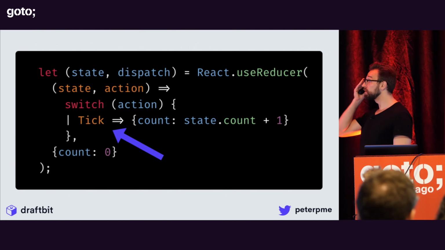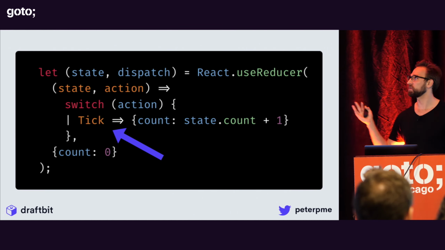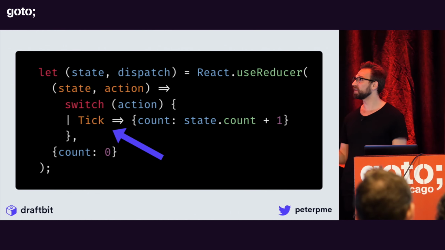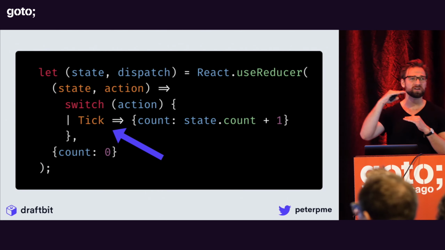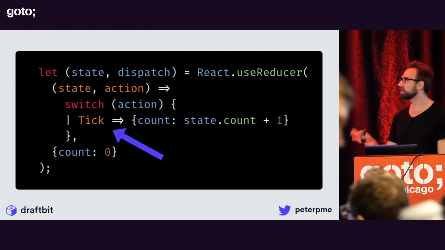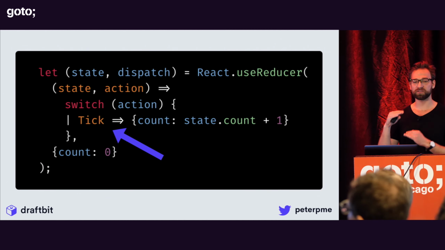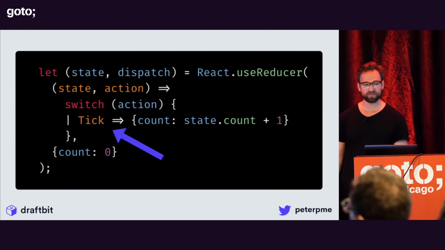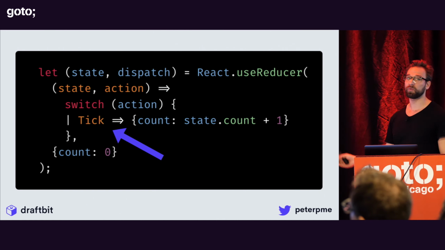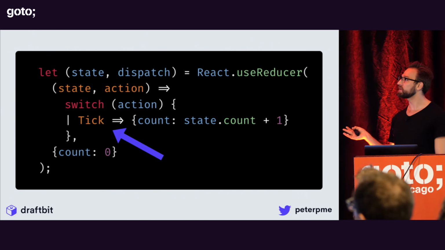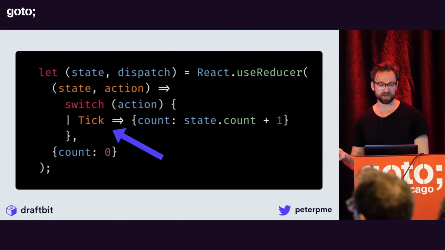So in this case, what we have is a useReducer. I was going to put up the whole thing, but I think it's easier to read this chunk, right? Imagine this in a bigger component with some divs and spans or whatever, but this is just that one part. So we have our tuple of state and dispatch. We use the useReducer hook, which is sort of like Redux built into React now, right? And what we're doing is calling a switch statement on some action. In this case, that action is Tick.